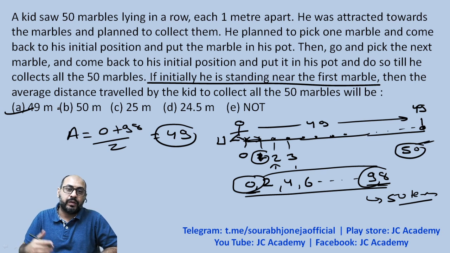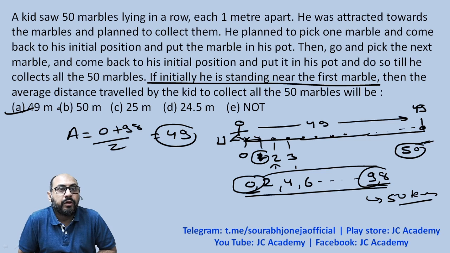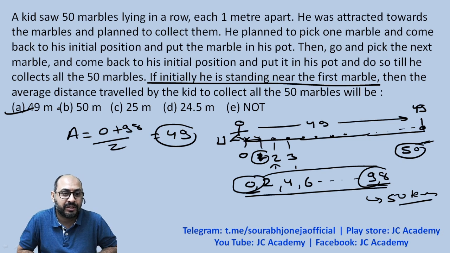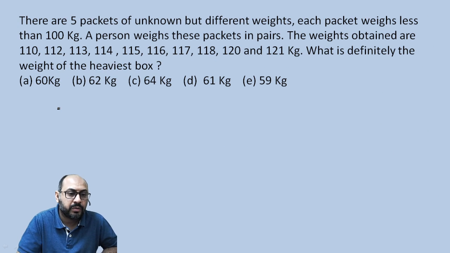Why? Because the first one is just next to him. So Ashutosh, your answer is incorrect, and Sumansh, your answer is also incorrect. Tripti, your answer D is also not correct, right? So the very first question you flunked, and 0 out of 1 as of right now. So better watch the next question, and let's see if you can crack it this time, right? Let's move on to the next question now.